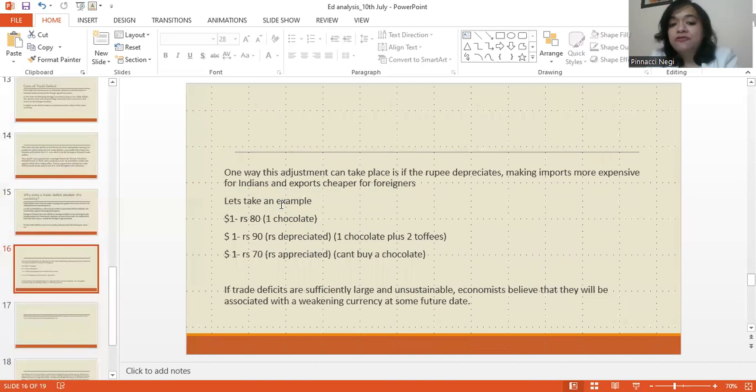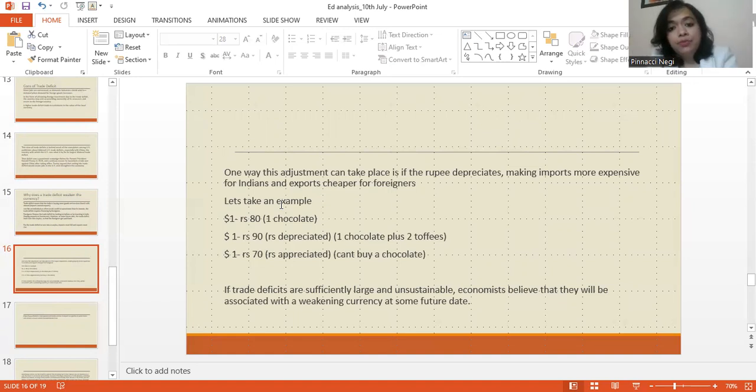So one way of making this adjustment is by depreciating the currency, students, right? So one interim arrangement is, you can say, devaluation, right? If the situation turns into a crisis, the way Sri Lanka has devalued its currency.